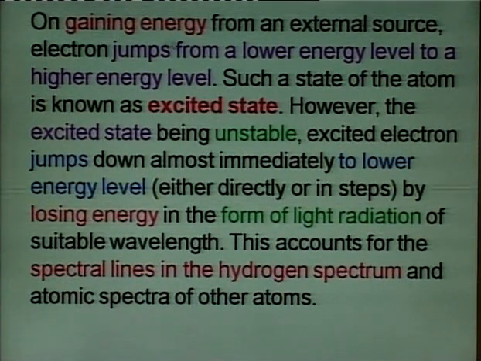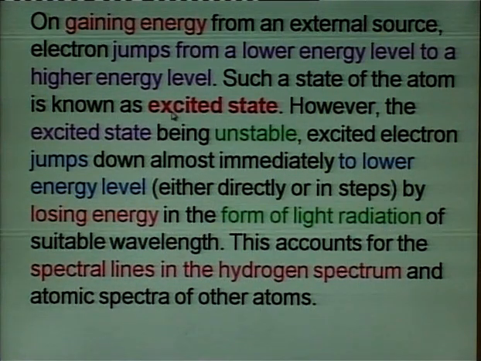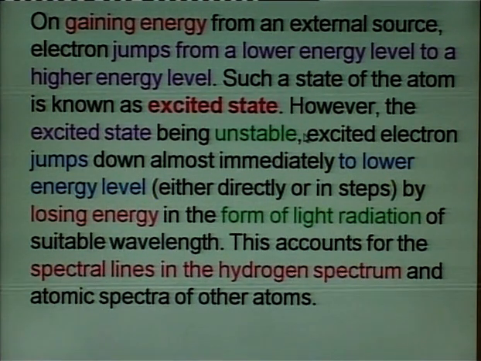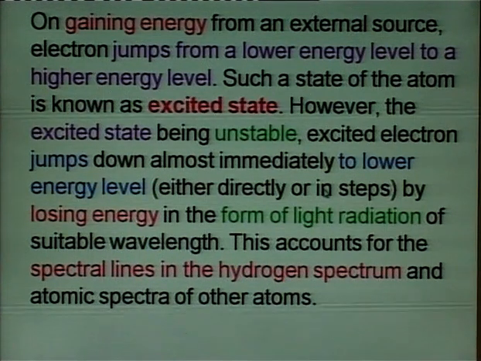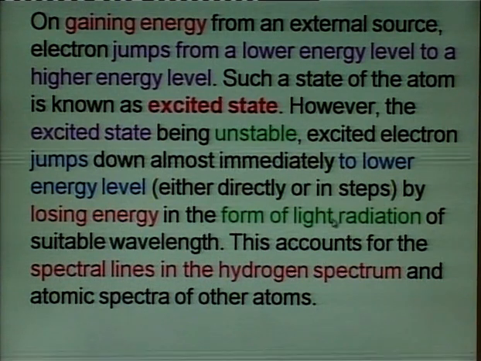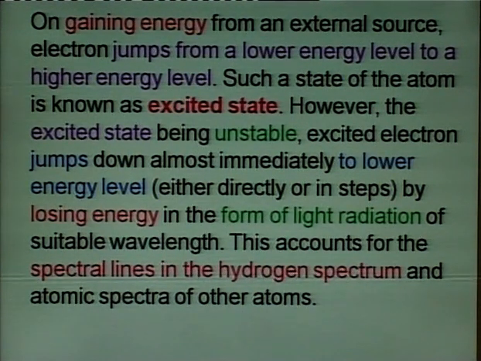On gaining energy from an external source, the electron jumps from a lower energy level to a higher level, and this energy state of an atom is known as the excited state. The excited state being unstable, the electron falls to the lower energy levels and loses energy in the form of light radiation of suitable wavelength, and this accounts for the spectral lines in the hydrogen spectrum.